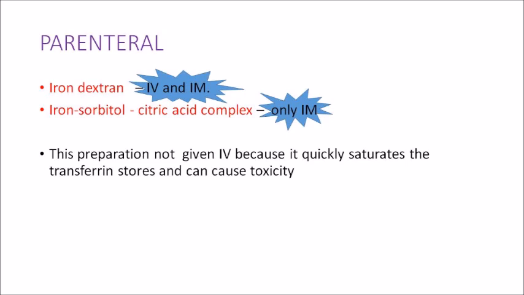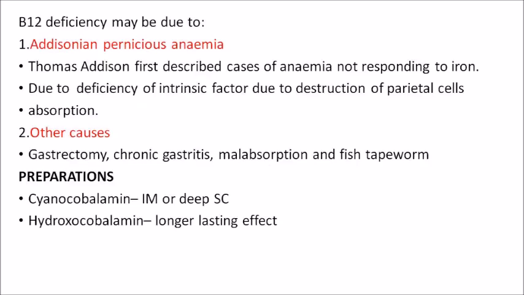So what you should remember is which all are the oral preparations, which all are the parenteral preparations. Most of the ferrous salts are oral. Then you have ferric ammonium citrate, then iron calcium complex. Parenteral ones are iron dextran, iron sorbitol citrate. Coming to some questions asked from vitamin B12. Vitamin B12 deficiency will affect the synthesis of blood.